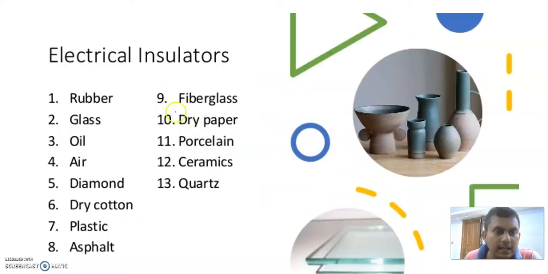Now these are examples of insulators: rubber, glass. We use plastic to insulate the conductor in a wire because plastic is a good insulator. That's why we use plastic.